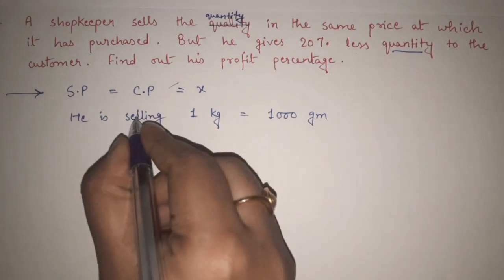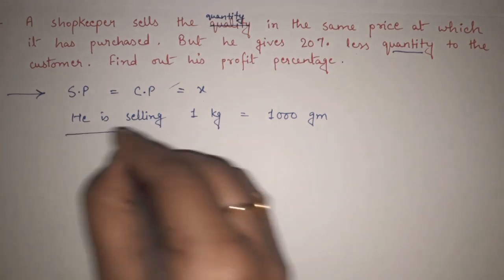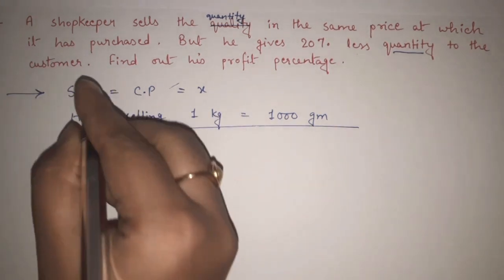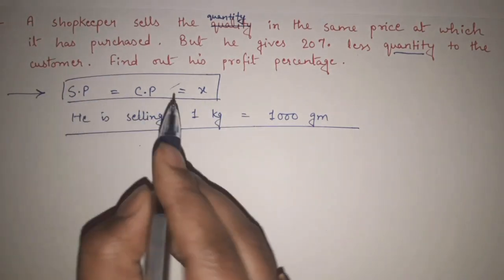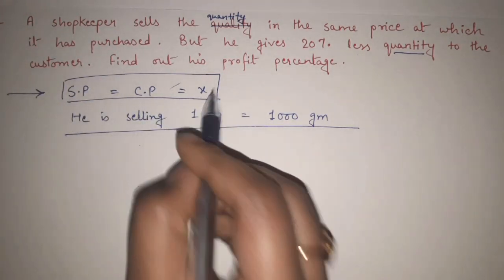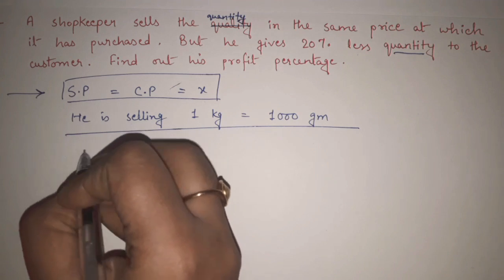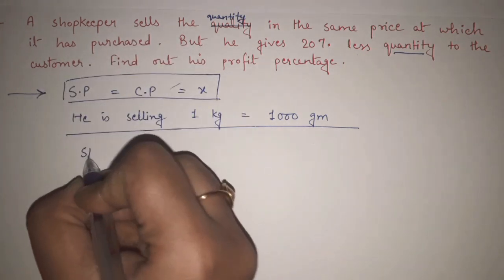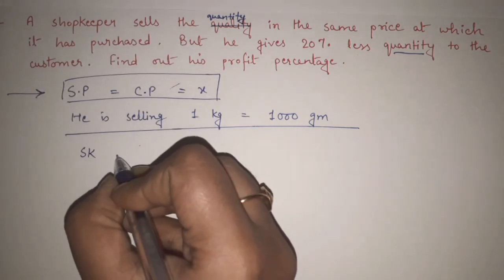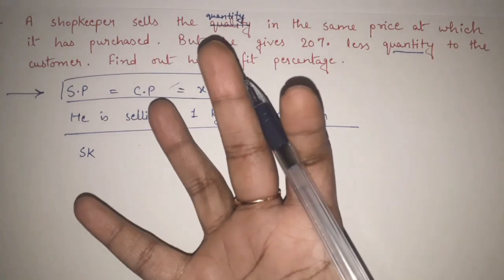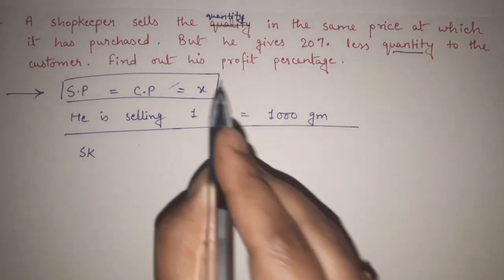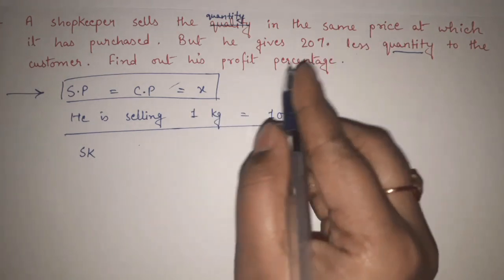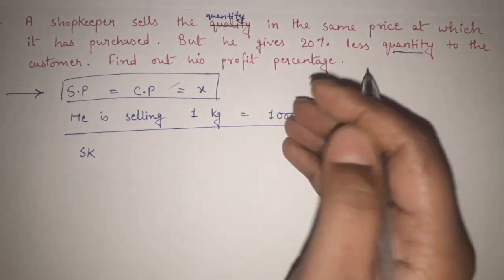Okay. See, this is the main thing that we have derived. First of all, it is told that selling price is equal to cost price, and we have assumed that it is X. Now, the shopkeeper has bought, right? The buying price is same, and it is just that he is giving it in 20%